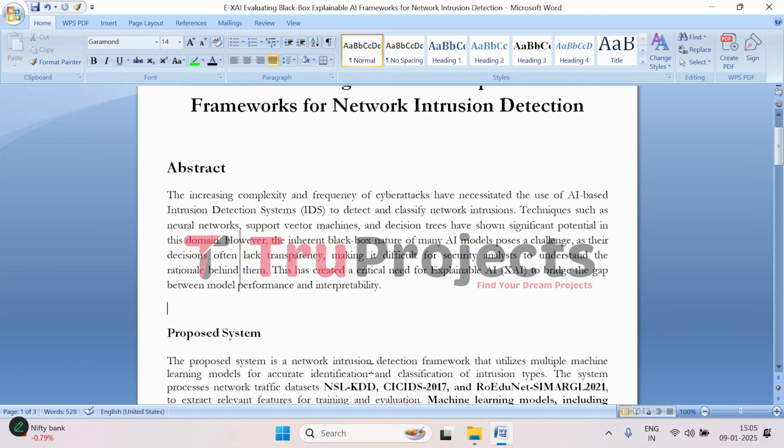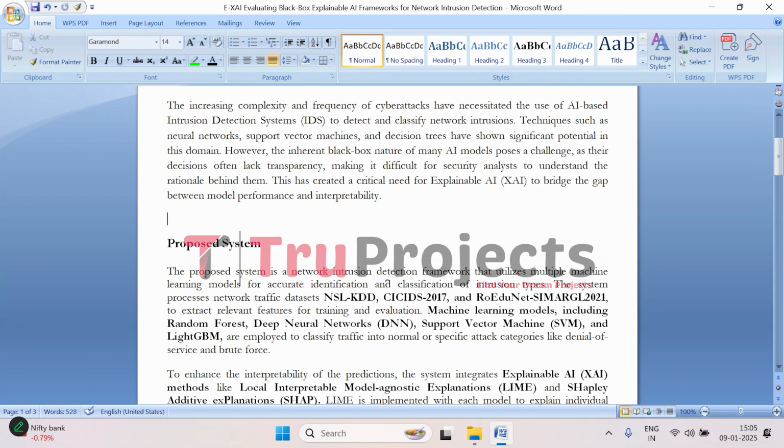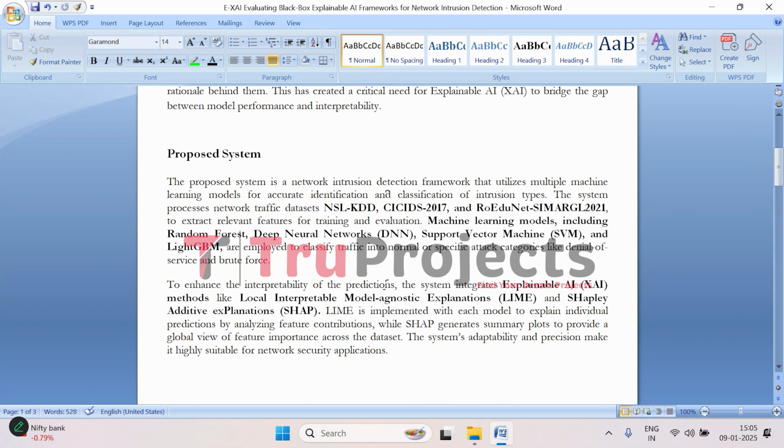So the system that we're talking about is for detecting and classifying network intrusions. It is like having a watchful eye constantly scanning network traffic for anything suspicious. Here we consider three datasets, which are NSL-KDD, CICIDS 2017 and SIMARGL 2021. These datasets are a collection of past network traffic, both normal and with known attack patterns. By using this data, the system learns to distinguish between regular network traffic and what might be an attack, like a denial of service attack or a brute force attempt.